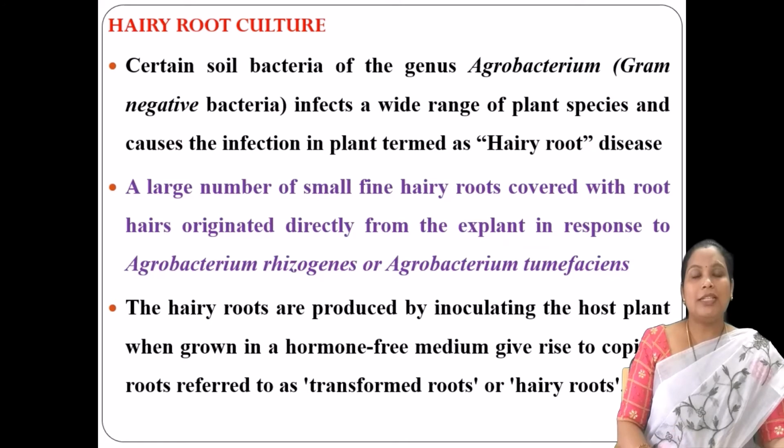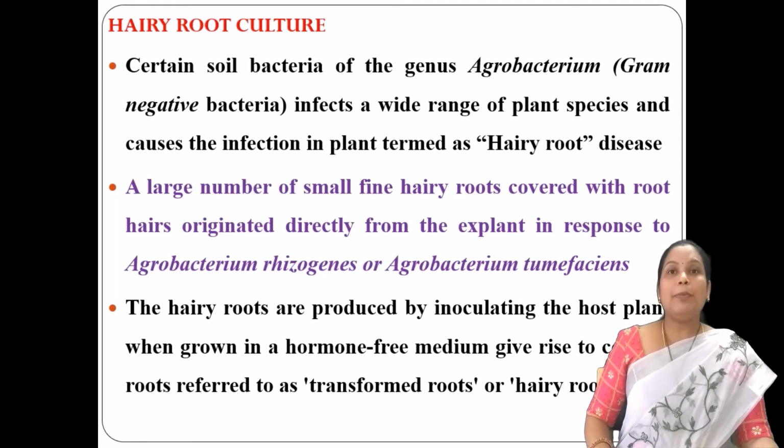So here you are developing such responses, which are going to give hormone free plants. At the same time, such roots we call transformed roots. So why will we be using this hairy root culture method?